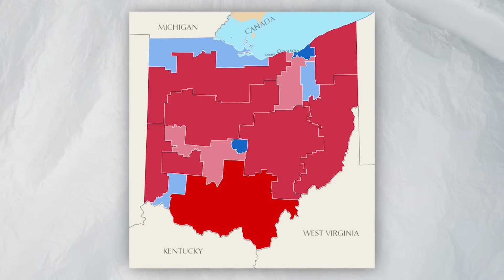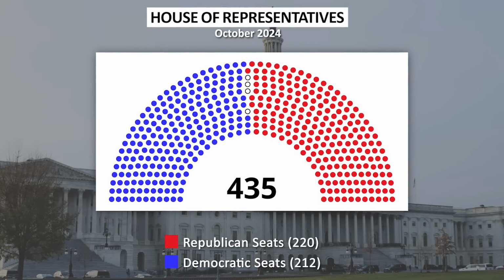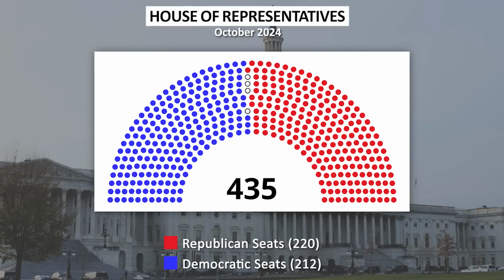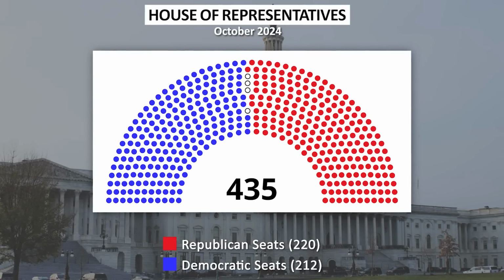If it were proportional, that would mean that if 10% of Ohio's votes go towards a third party, that party would receive 10% of Ohio's seats in the House. But that's not the case. Instead, if you vote for a third-party candidate, but they don't end up winning your district, your vote won't be represented in the House at all, which is why the House of Representatives looks like this and really only has Democratic and Republican members. Out of 435 total members, only 4 are currently independent, 2 of which were elected as Democrats and then switched to independent later on.